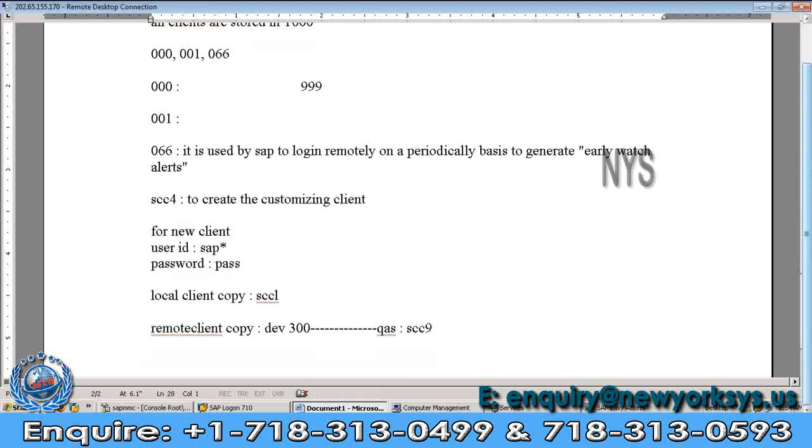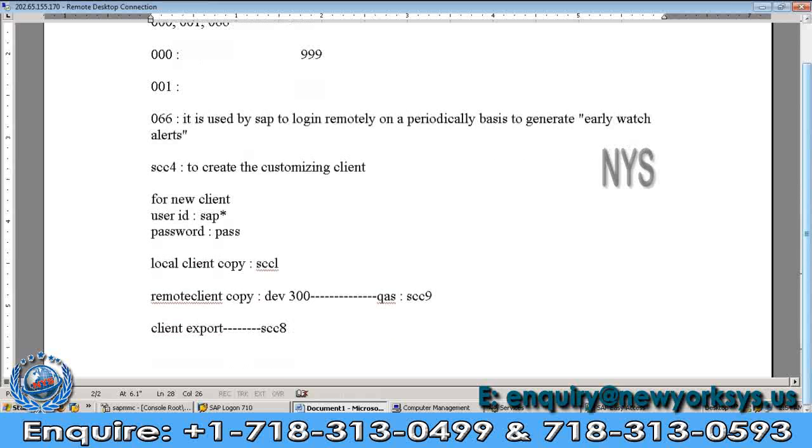And for client export and import purposes: for client export, we will use the SCC8 T code. For client import, we will use the SCC7 T code. Got it? For client export, we will use SCC8. For client import, we will use SCC7.